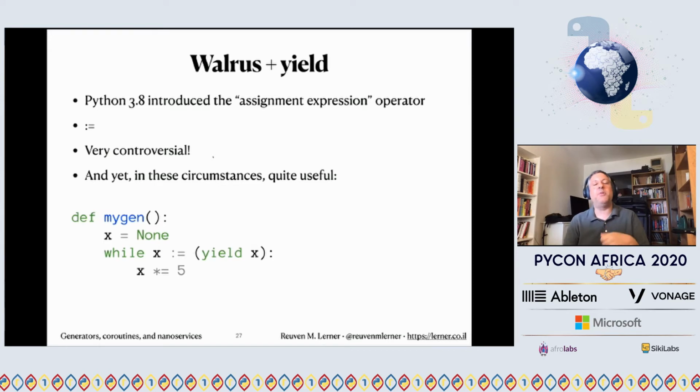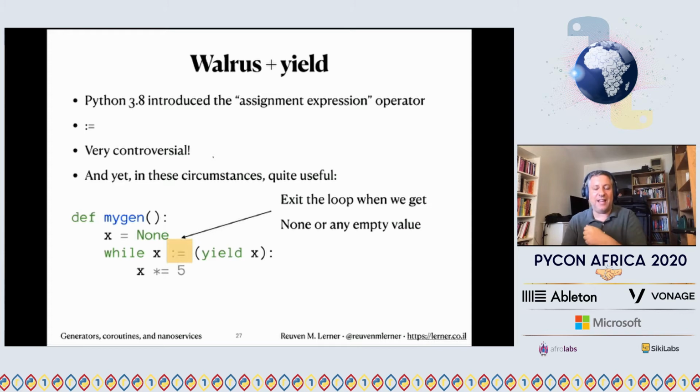What does it mean? It means that we're going to be able to assign, and assignment then becomes an expression. We get the value back. So what are we going to do here? We're going to say def of mygen, X equals None, just like before. But now we can tighten up that while loop. I no longer need to have while True and then assign and then check. Rather, I can just say while X walrus yield X.